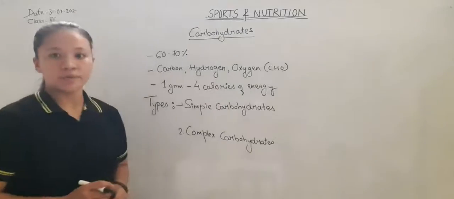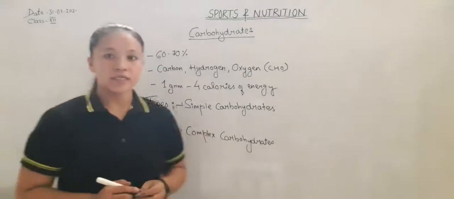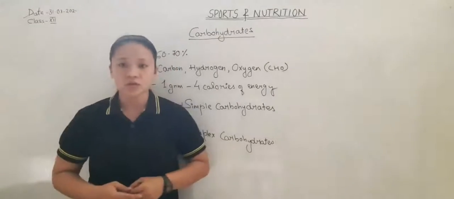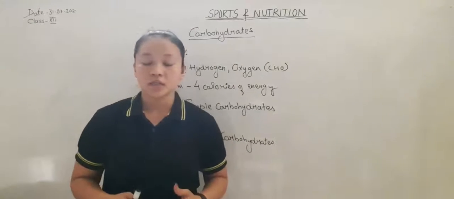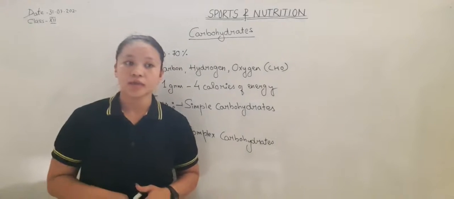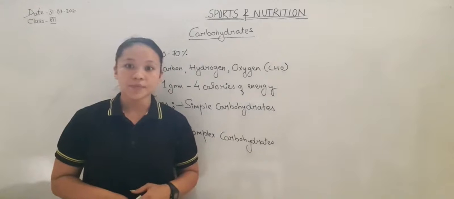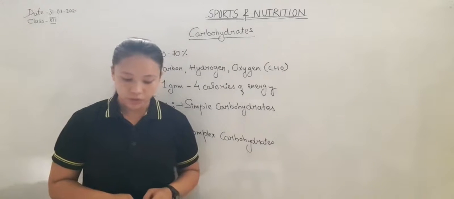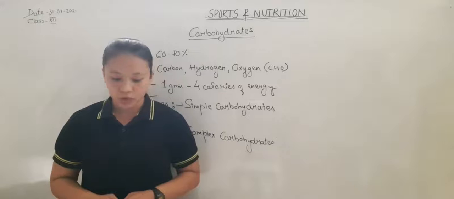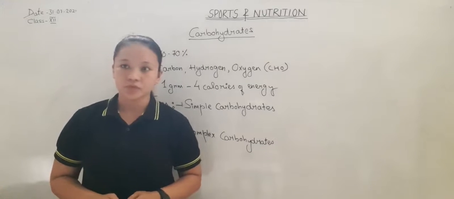These are the two types of carbohydrate. Simple carbohydrate is a quick source of energy. It provides immediate energy to the body.